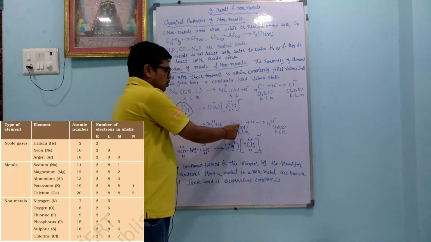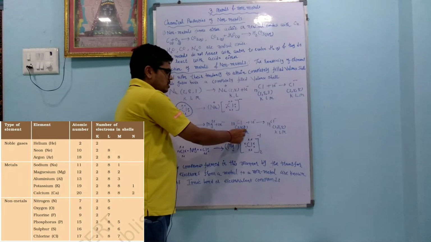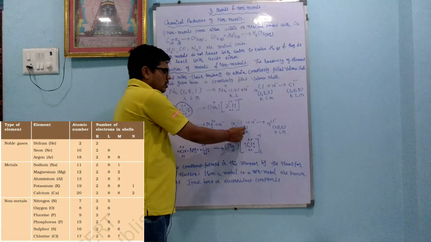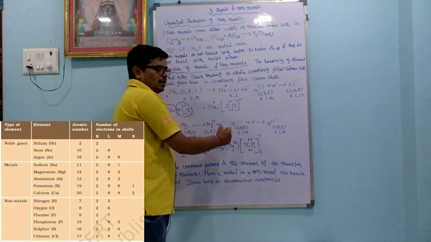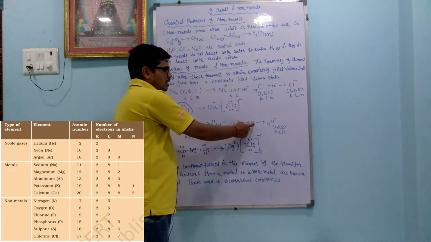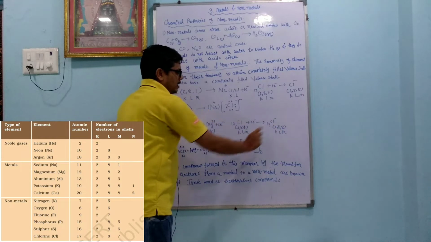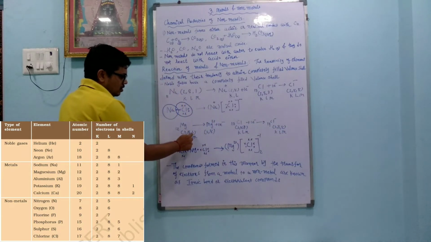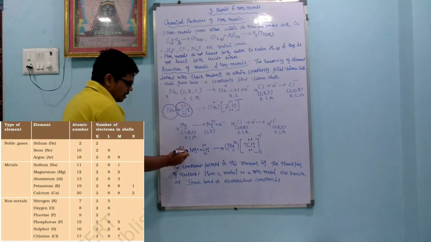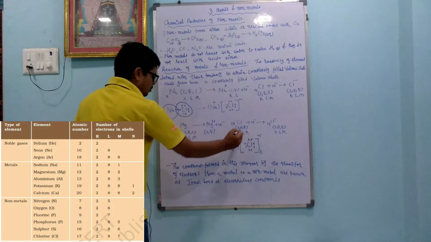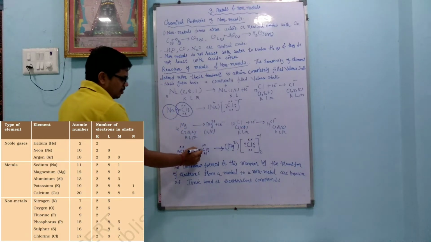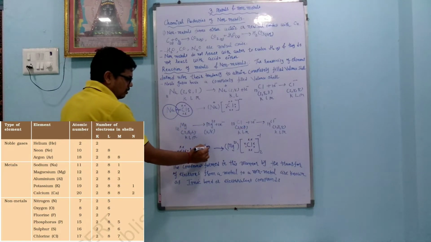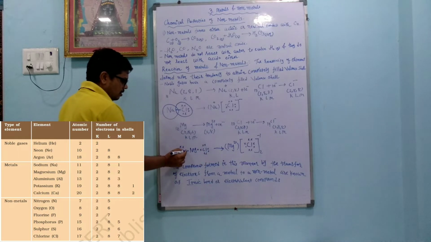In the same way in the case of chlorine, 2 8 7, there are 7 electrons. It is more than 4 electrons, so it has a tendency to gain an electron. By gaining the electron it completes the octet, 2 8 8. Now magnesium has 2 electrons, which we represent by dots here, and chlorine has 7 electrons in the outermost orbit, which we represent by crosses. So here 1 2 3 4 5 6 7. In the same way here 1 2 3 4 5 6 7.